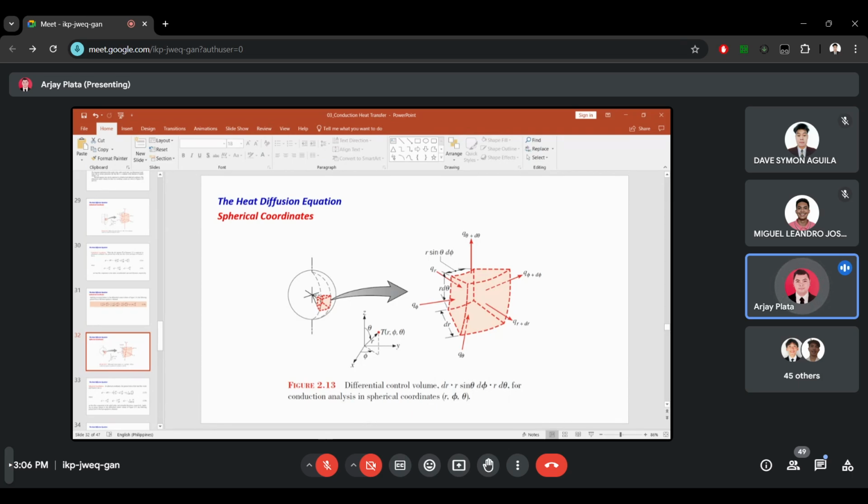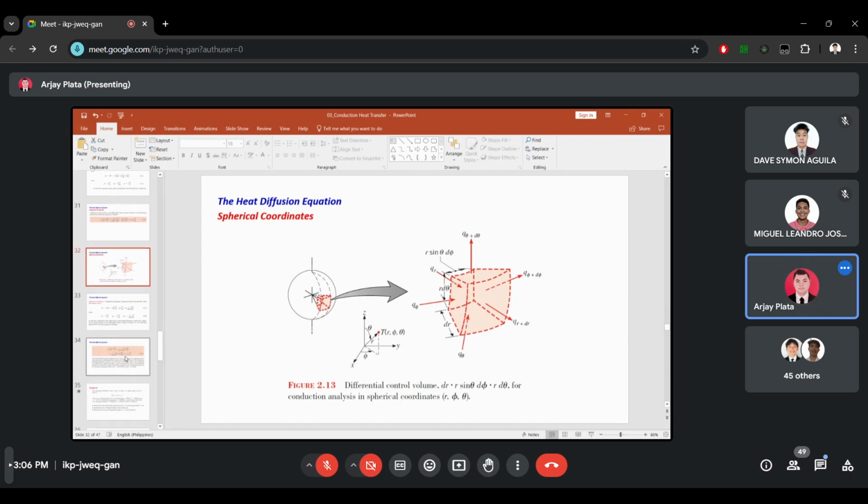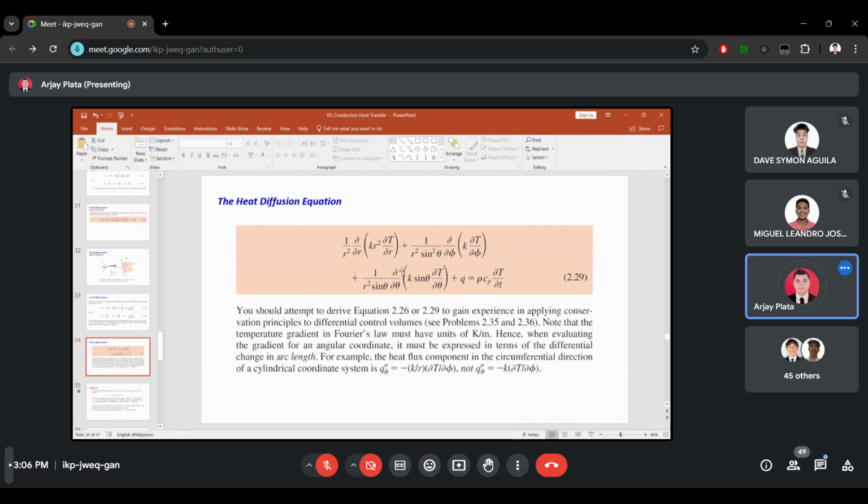Okay, so do you have any question? So this will be our equation for heat diffusion equation.